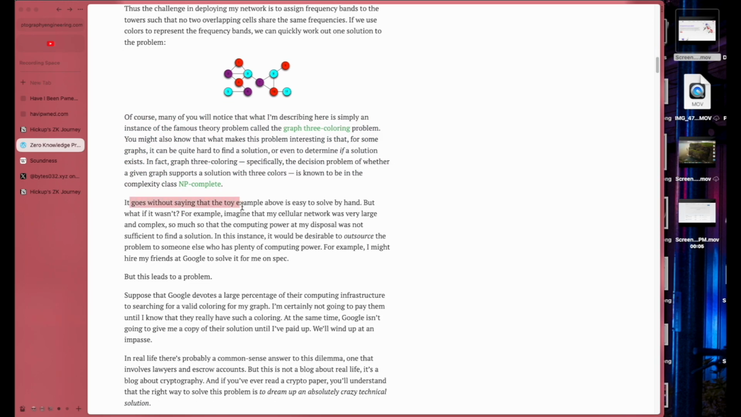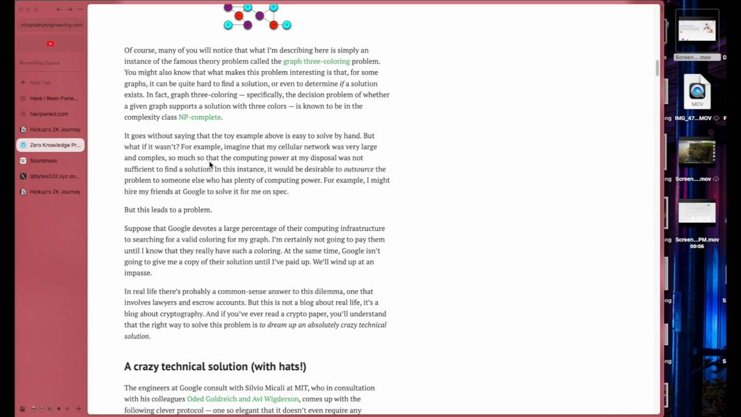It goes without saying that the toy example above is easy to solve by hand. But what if it wasn't? For example, imagine that my cellular network was very complex, and the computing power at my disposal was not sufficient to find a solution. I could outsource the problem to someone else with plenty of computing.